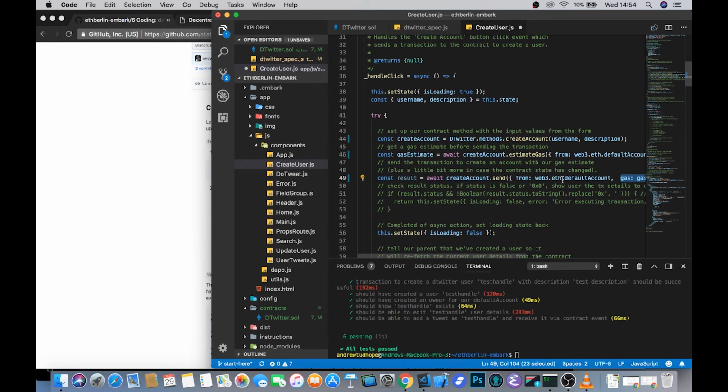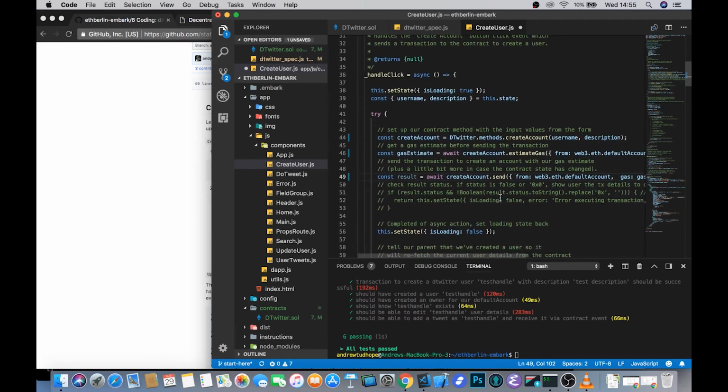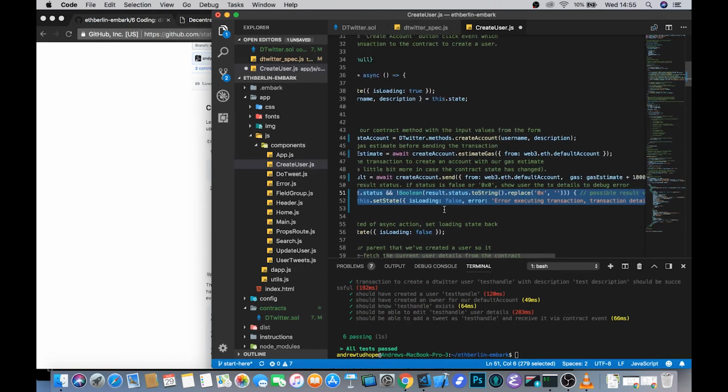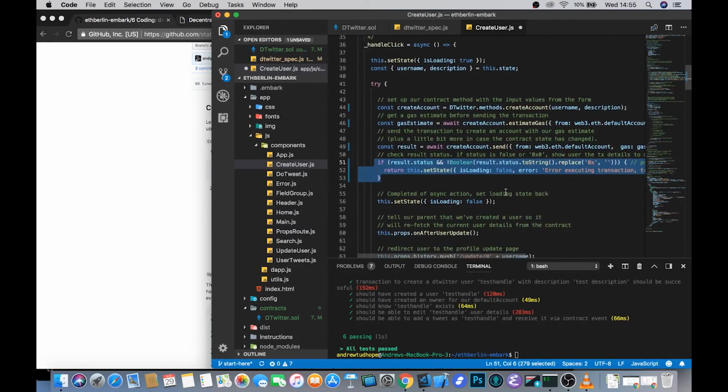And again, this is just one of those paradigmatic weirdnesses of developing on fundamentally shared architecture. You need to be aware of this kind of stuff, so it's always good to send transactions with a little bit of extra gas in case that kind of edge condition does occur. You can also just uncomment what's going on in this conditional, which is just checking some basic stuff, and will show some error messages if those fail and if you're not using an address, which is just that 0x check there.